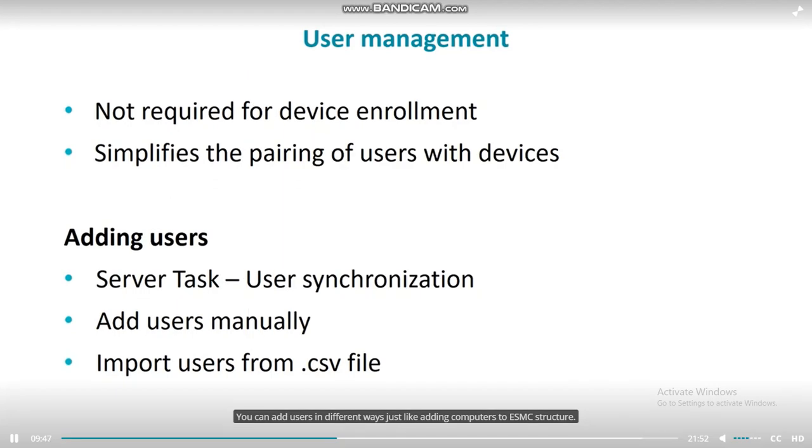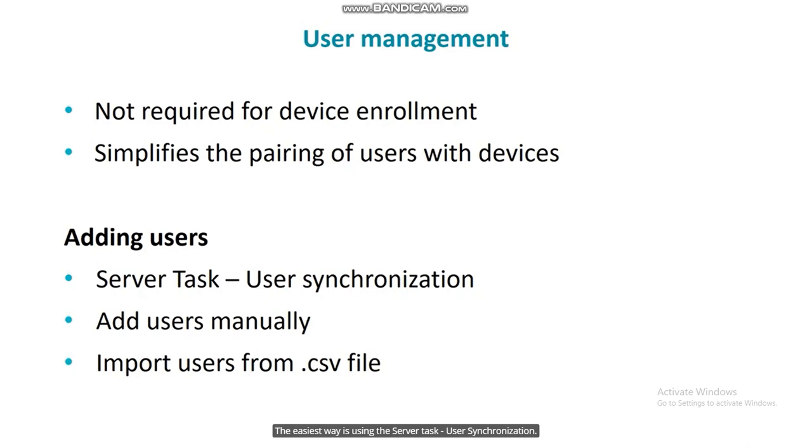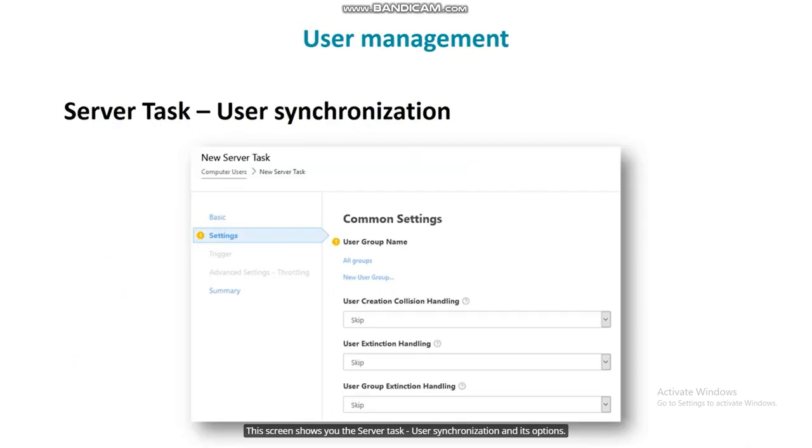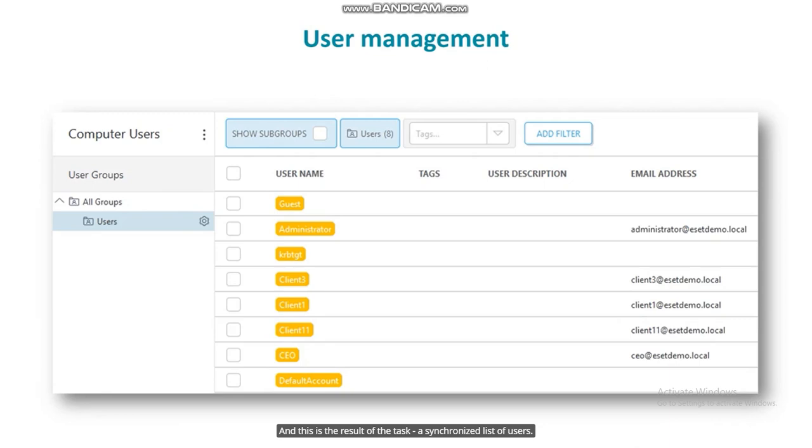structure. The easiest way is using the server task, user synchronization, in order to synchronize users and user groups from the Active Directory. You can also add users one by one, manually, or import a list of users from a CSV file. This screen shows you the server task, user synchronization and its options. And this is the result of the task. A synchronized list of users.